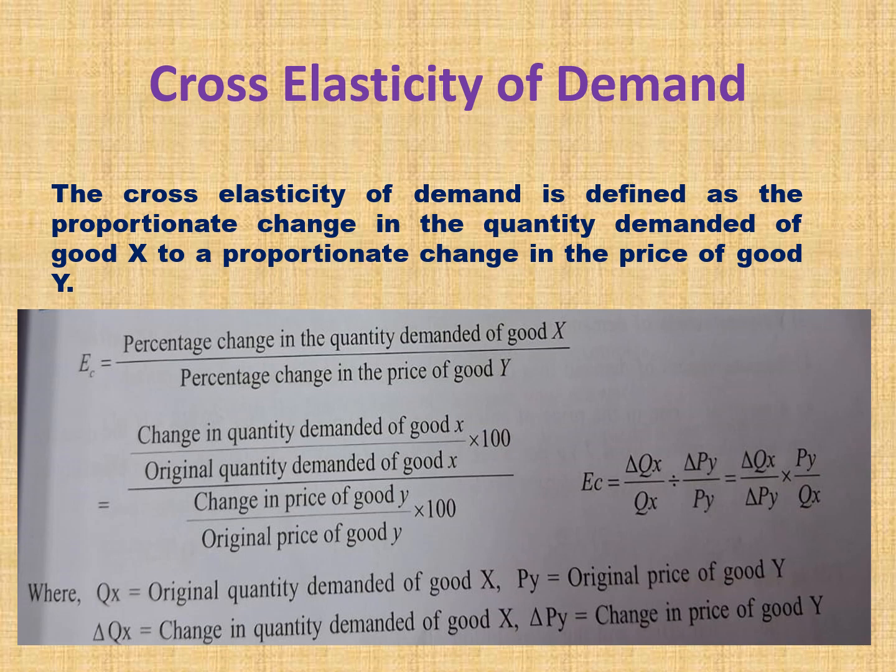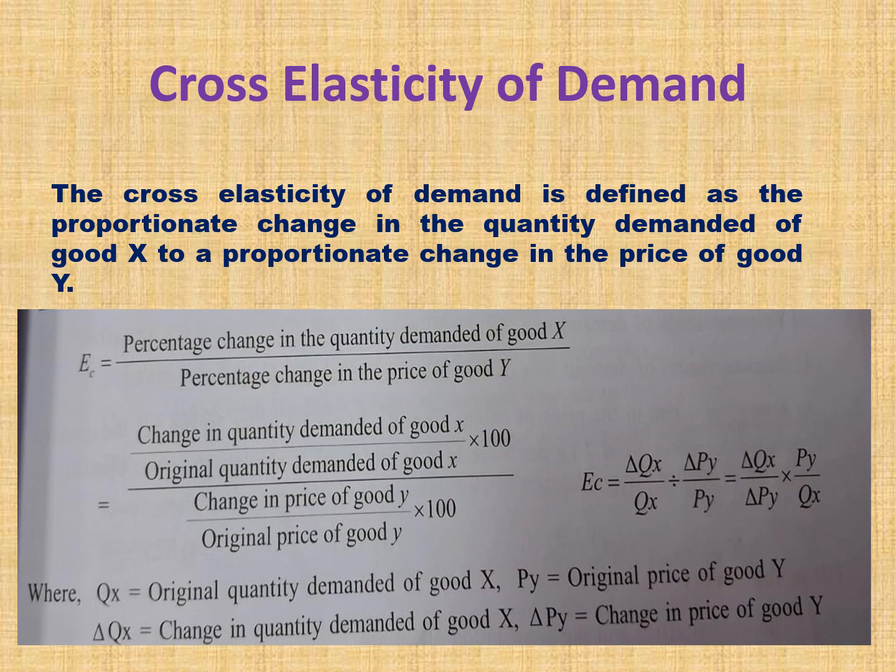So when we convert this into the formula, change in quantity demanded of good X divided by original quantity demanded of good X into 100, divided by change in price of good Y divided by original price of good Y into 100. So EC is equal to delta QX divided by QX.